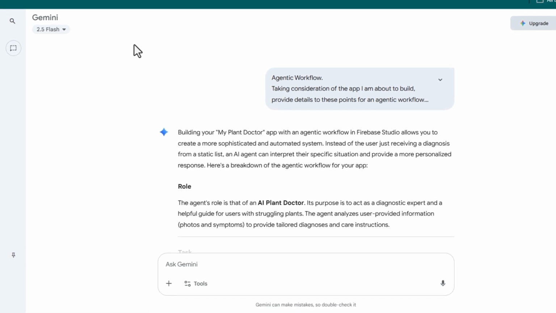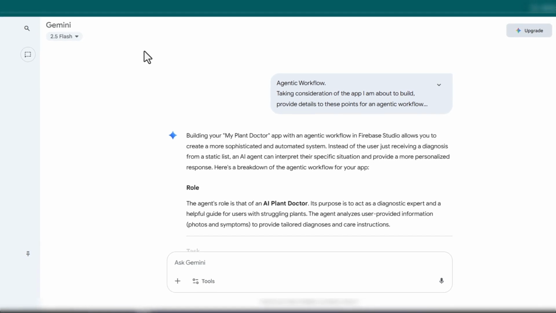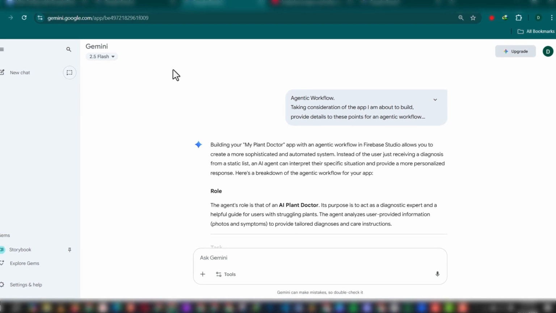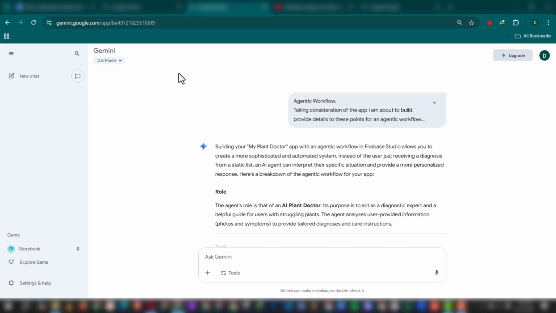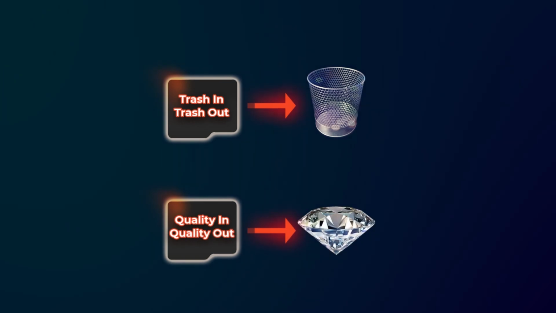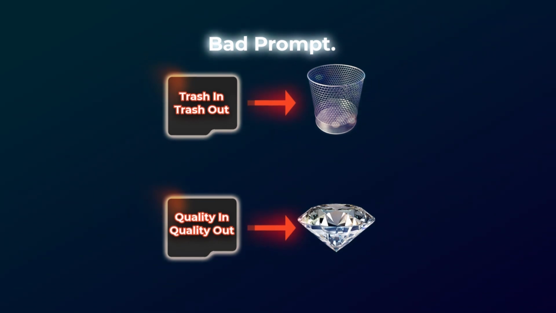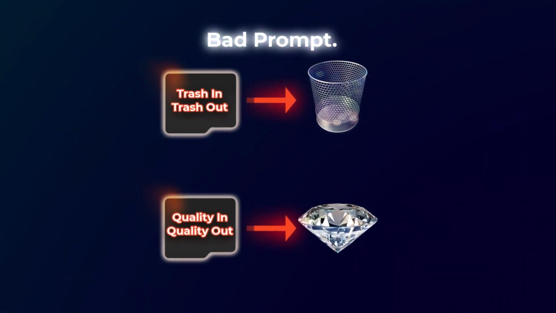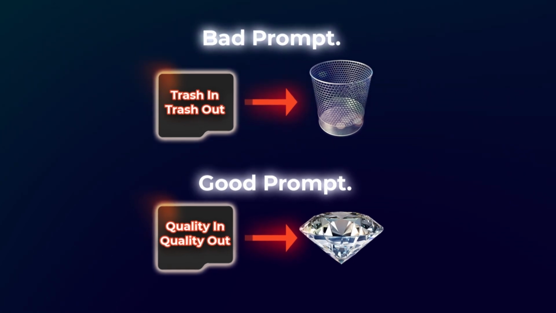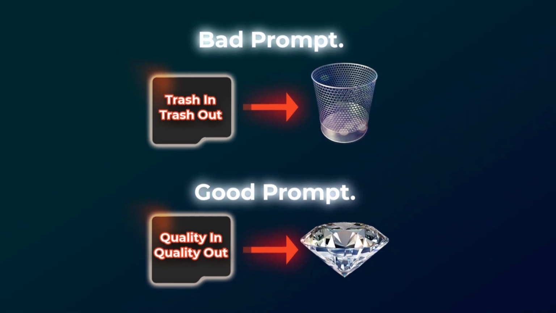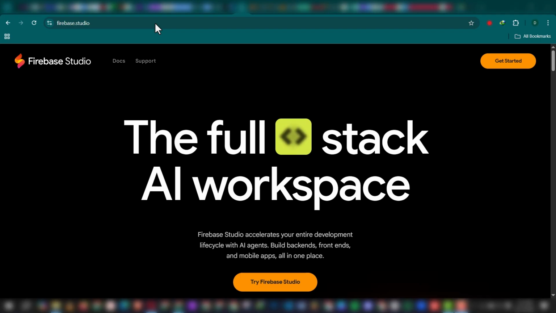Before proceeding to building an app with agentic features, it is very important to take note of this agentic workflow. It helps the agent and also acts as a guide for the agent to provide you with the necessary and quality feedback, because it simply follows the example which says trash in, trash out, or quality in, quality out. So if you train your agent on trashy information or a trashy workflow, it will in turn provide you trashy output. And if you provide it a quality workflow and the essential details needed, it will provide you with quality output. Now, with no further ado, we'll proceed to building our application.